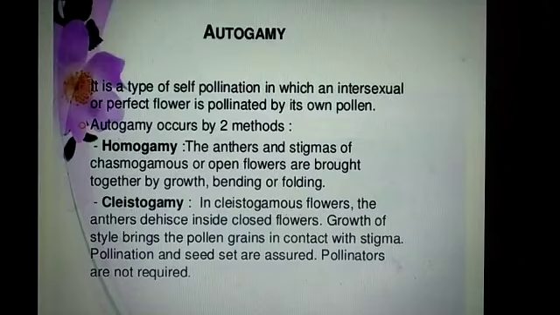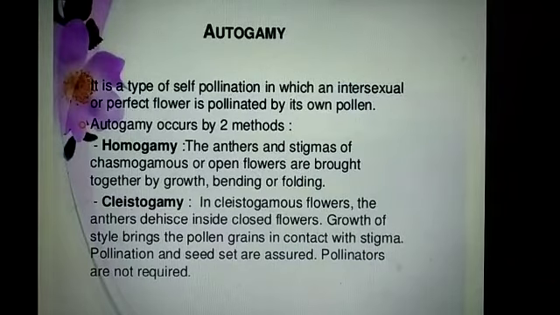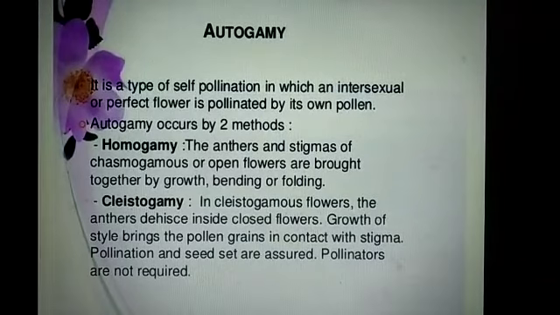Autogamy is a type of self-pollination, so obviously the pollination is occurring in the same flower. Homogamy is a method in which the pollination occurs in the same flower, because the flower is open and it is bisexual. That means the anther and stigma are present in the same flower and they mature at the same time. So pollination occurs in the same flower.